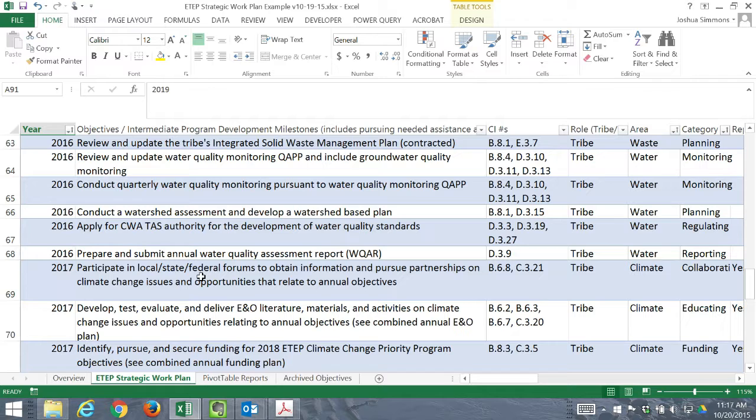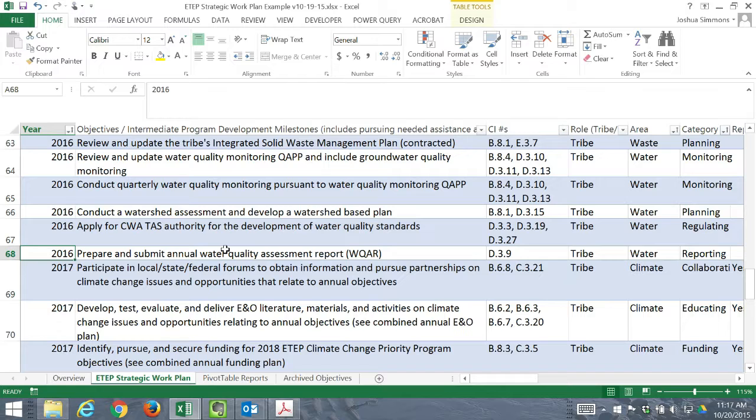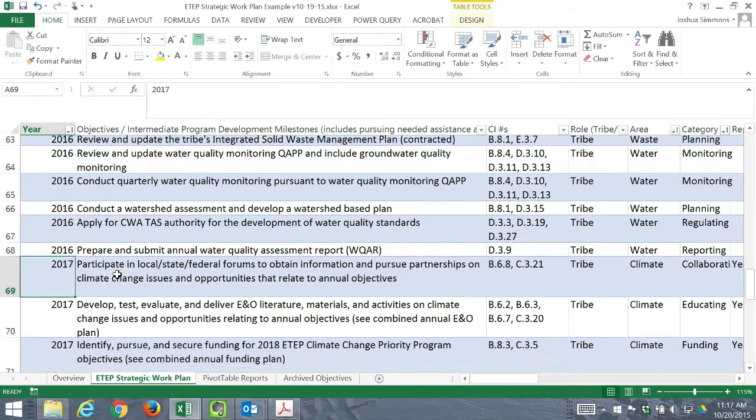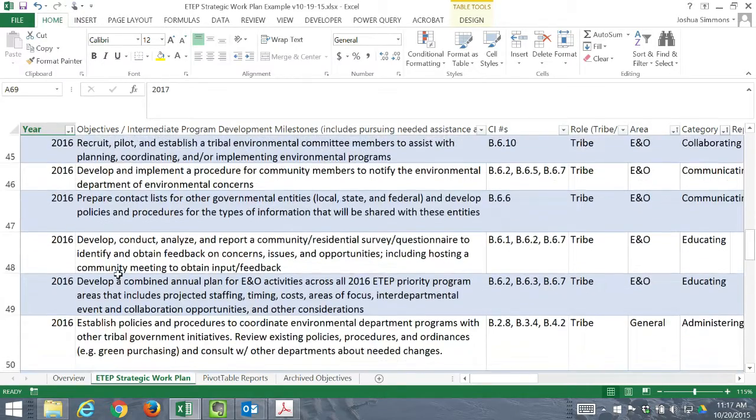Some of the 2016 objectives will be archived, some of them will not have been accomplished and will be shifted to 2017 or later, or deleted as not going to be pursued any further. Or they could be relabeled as possible. And then 2017 is the same thing. Some activities will stay the same, some will need to be shifted back to a later year, some will need to be changed to possible or deleted. And we're going to go through an example of how to do that and what it involves.